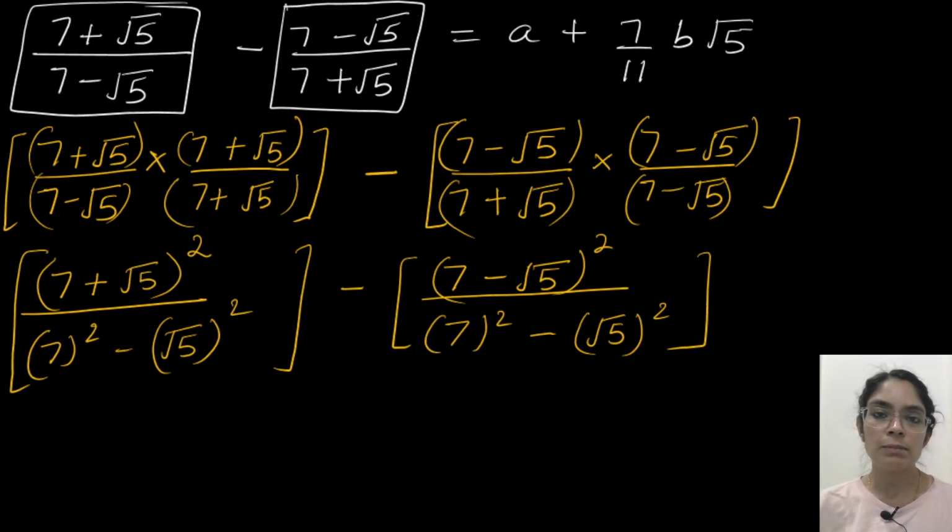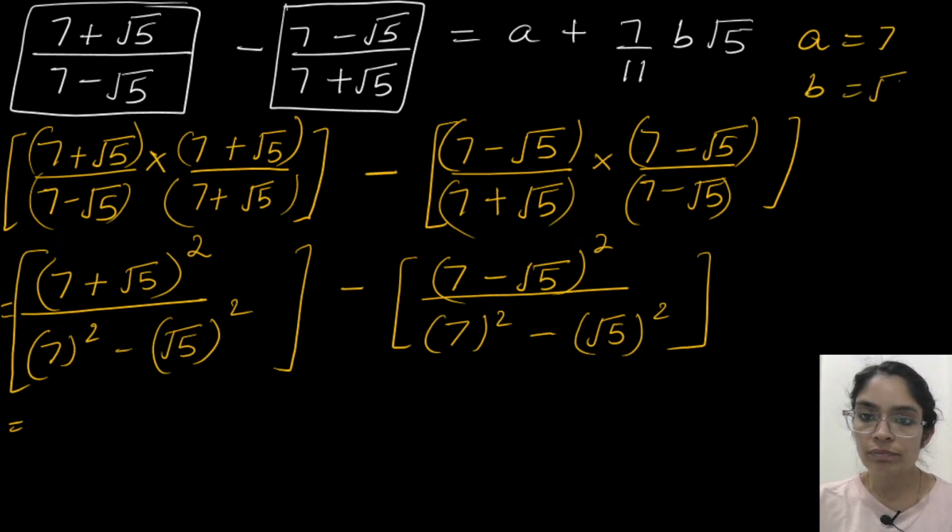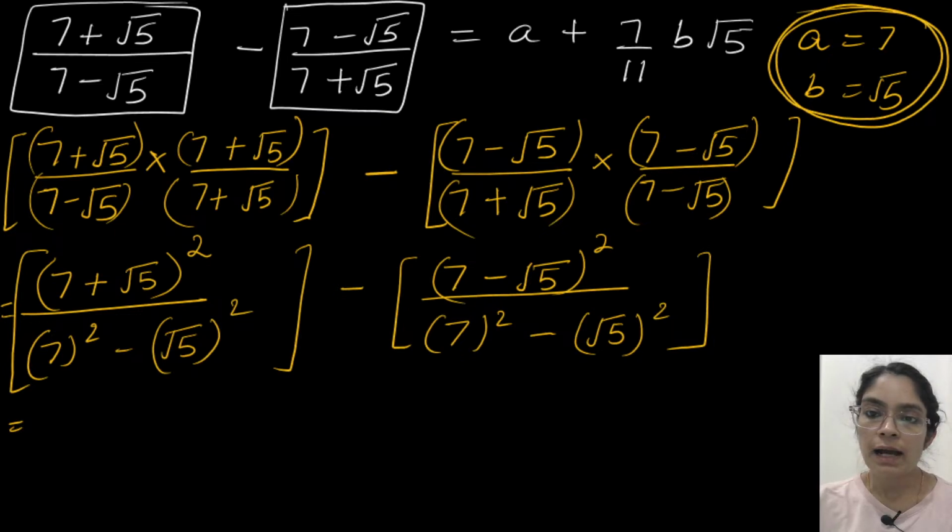In previous questions, bracket multiplications we had to do. Here we can apply identities also. So a plus b whole square is a square plus b square plus 2ab. Here a is 7 and b is root 5 in all the terms. You can write the identities accordingly and substitute.